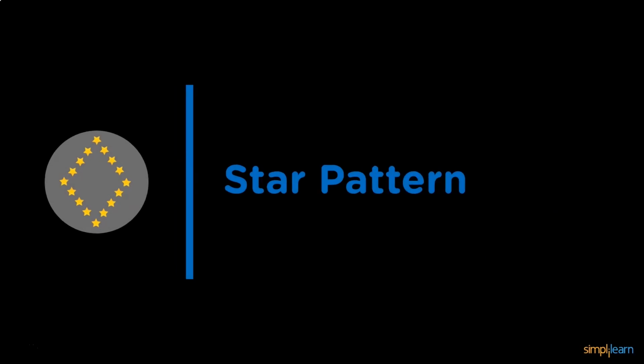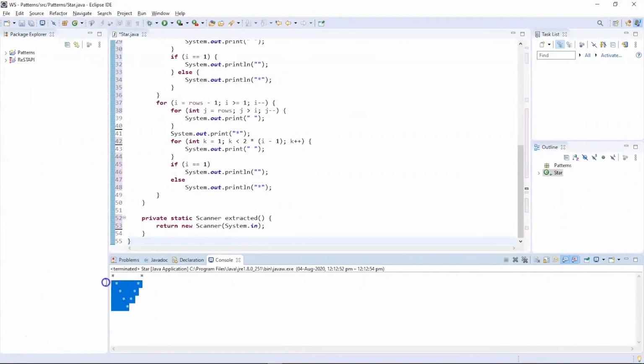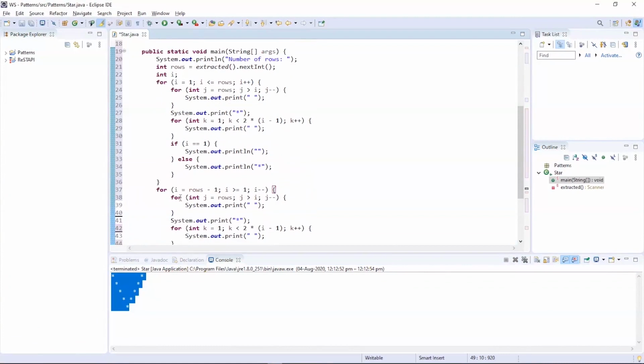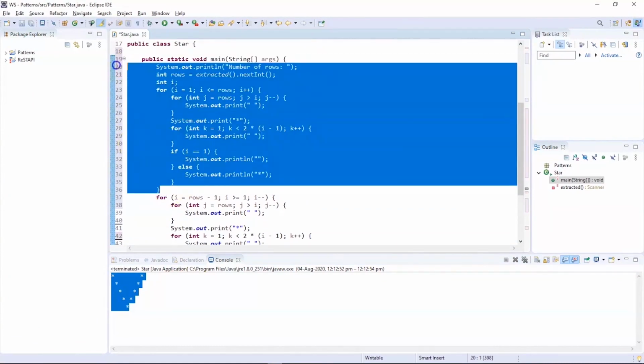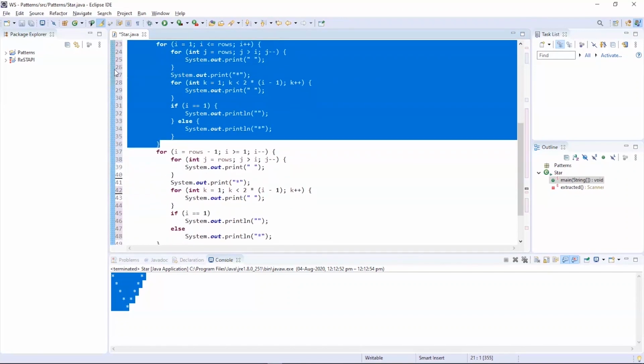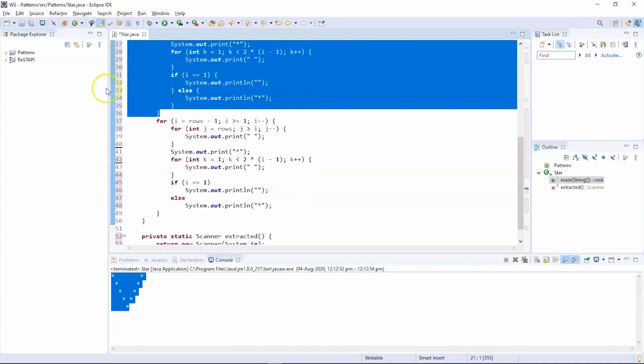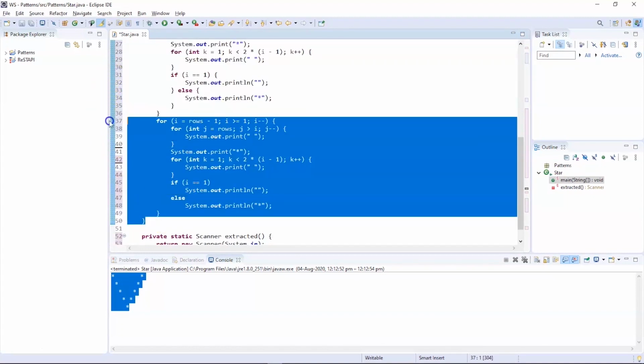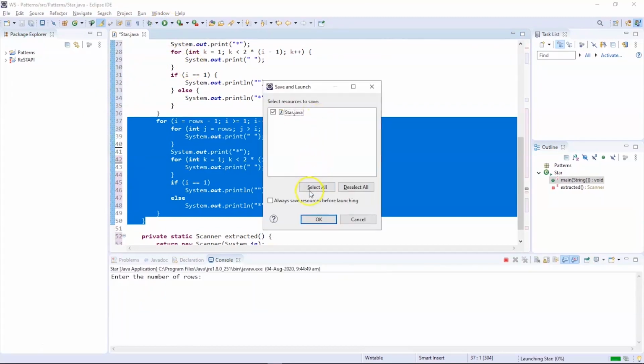So the next pattern is the combination of both an inverted V and a normal V, which will result in the form of a rhombus. Now as you can see, this is our previous program. We have two segments in our code: the first segment prints the starting or top position, which is an inverted V format, and the second segment is designed to print the second half of the pattern, which is the normal V pattern. So we will combine these two and print the rhombus shape.